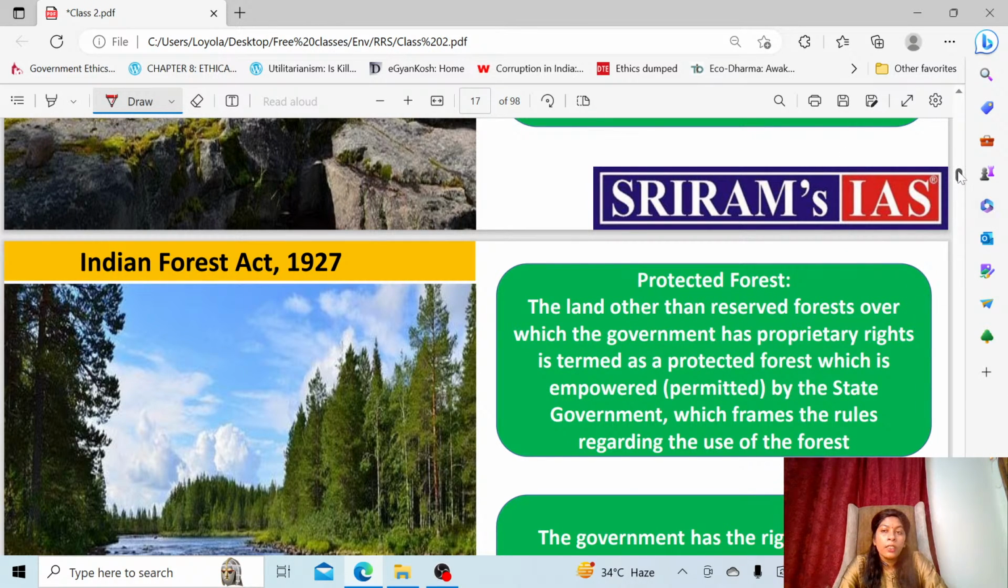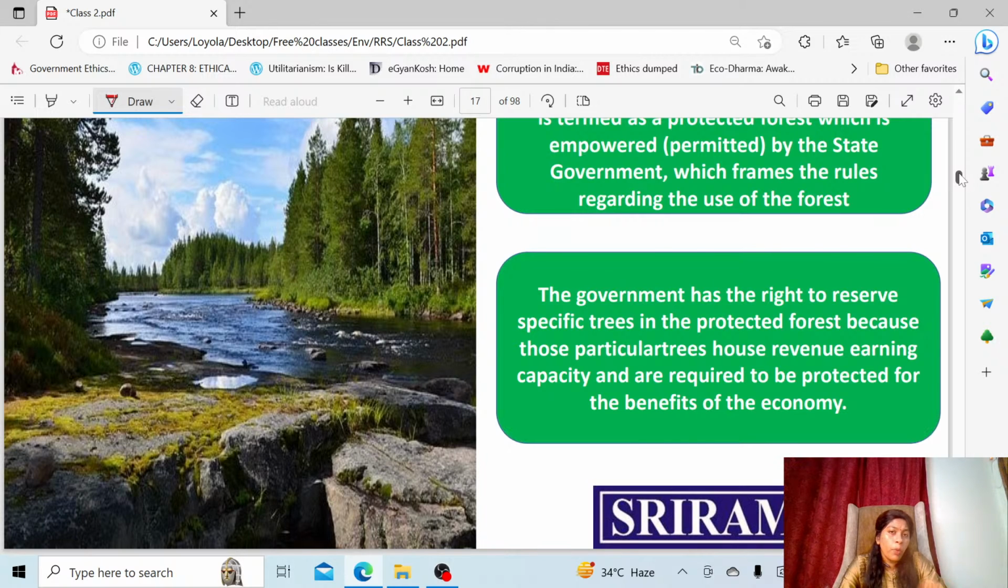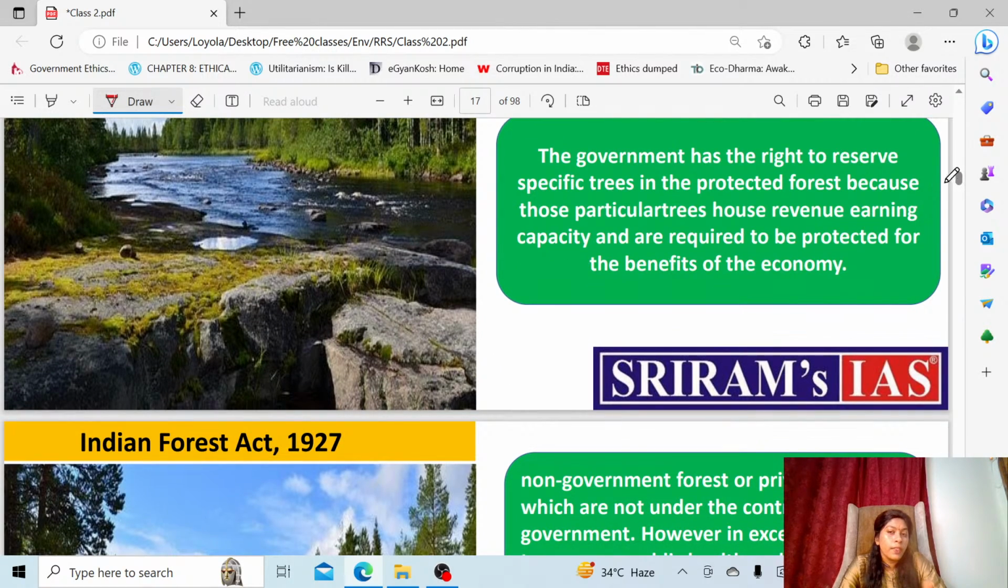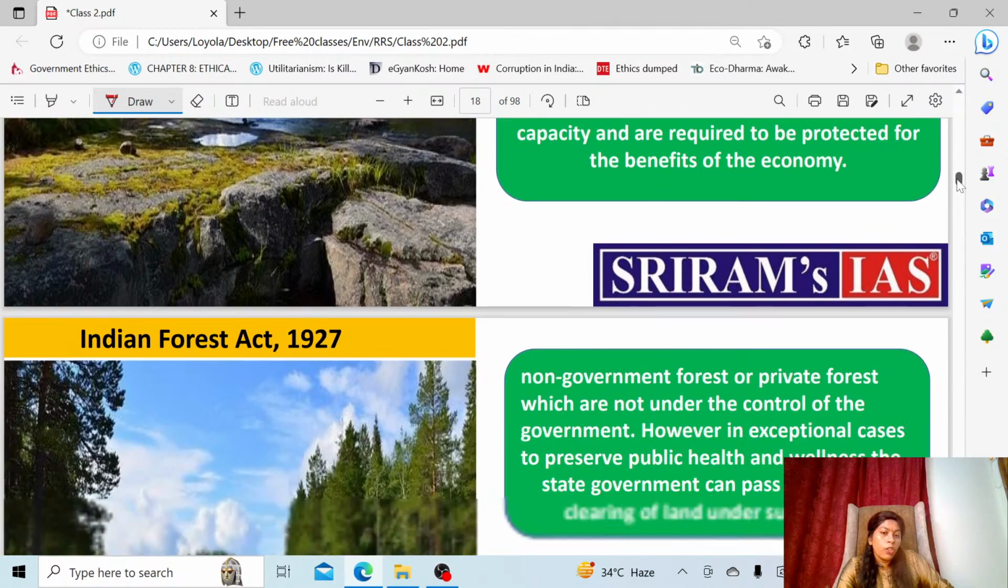Then these are some extra points related to the protected forest. Even inside the protected forest, because the forest itself belongs to the government only, the government has every right to reserve a tree, because that tree can bring revenues to the state. So they can reserve that particular tree also. Even a single tree can be reserved inside a protected forest. In this way, the protected forest is also managed by the government.